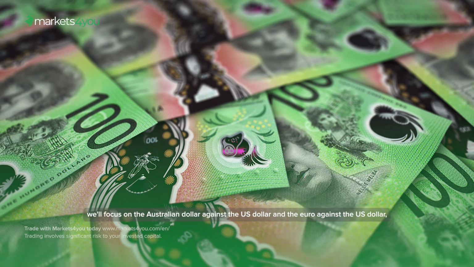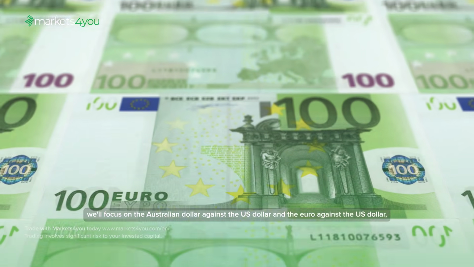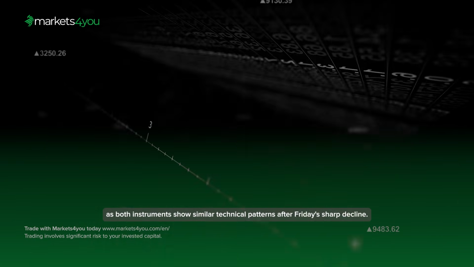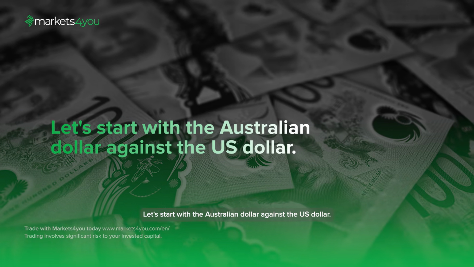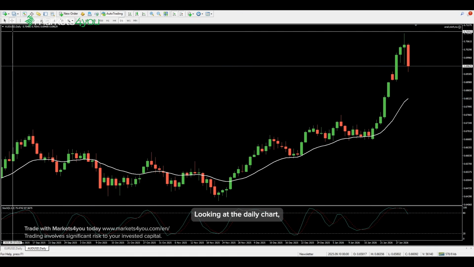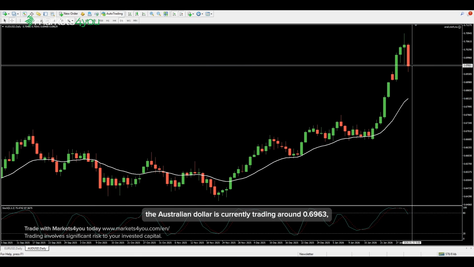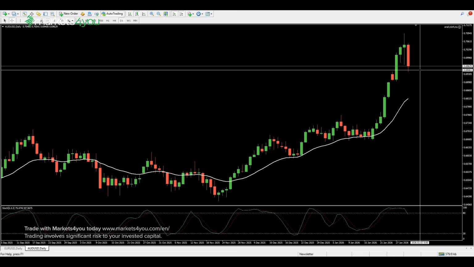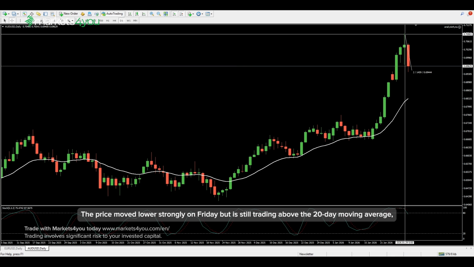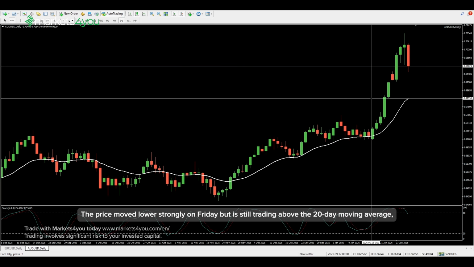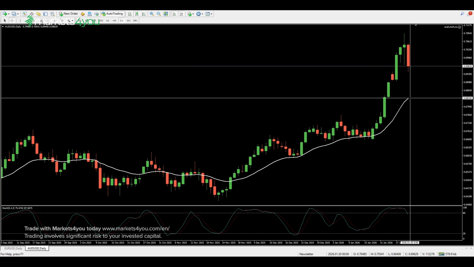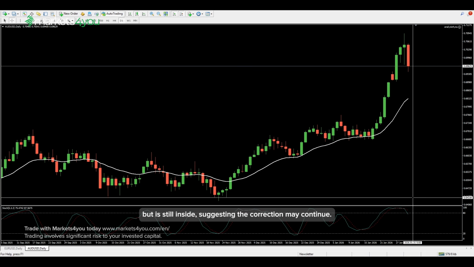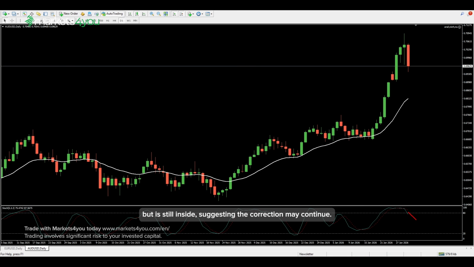This week, we'll focus on the Australian dollar against the US dollar and the euro against the US dollar, as both instruments show similar technical patterns after Friday's sharp decline. Let's start with the Australian dollar against the US dollar. Looking at the daily chart, the Australian dollar is currently trading around 0.6963, showing signs of weakness after Friday's strong sell-off. The price moved lower strongly on Friday but is still trading above the 20-day moving average, which continues to provide dynamic support. The stochastic oscillator is trying to cross lower and attempting to exit the overbought area, but is still inside, suggesting the correction may continue.